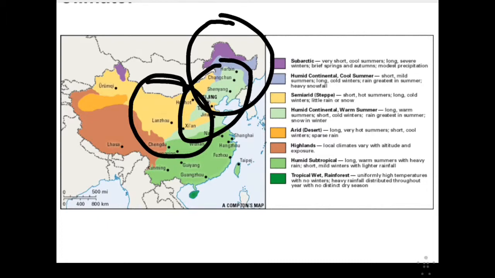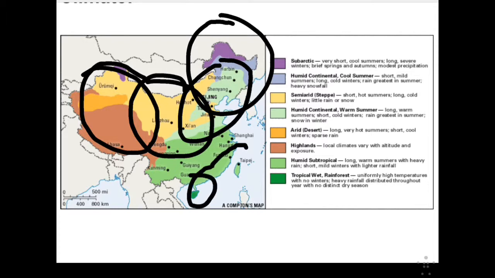To the west, there is the arid or desert and highlands climate. The arid climate includes incredibly hot and long summers and short and cool winters with little to no rainfall or snow. The highlands climate varies depending on the elevation. The higher the elevation, the lower the temperature. The last climate zone is in Taiwan. This is the tropical rainforest climate zone. In this area, there are very high temperatures with heavy rainfall all year long.